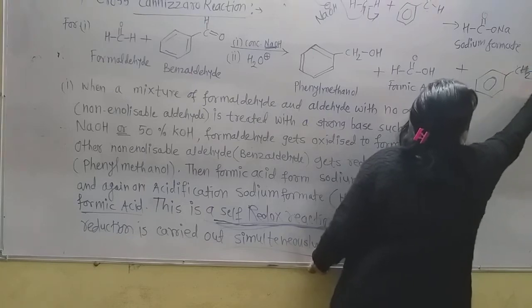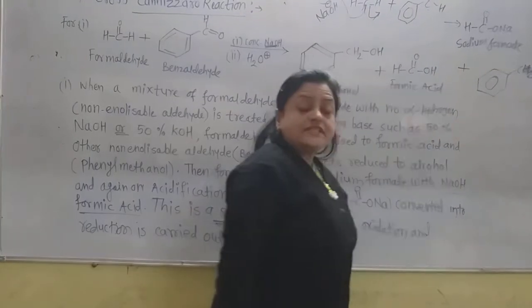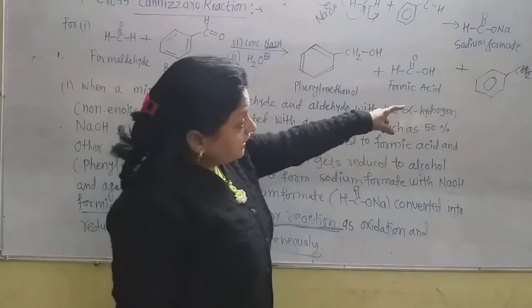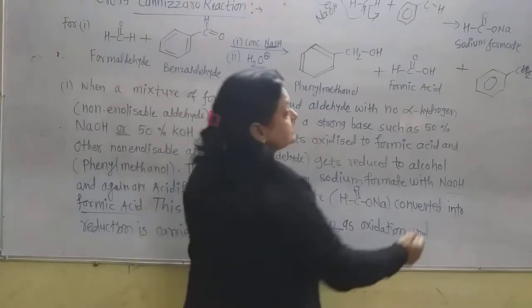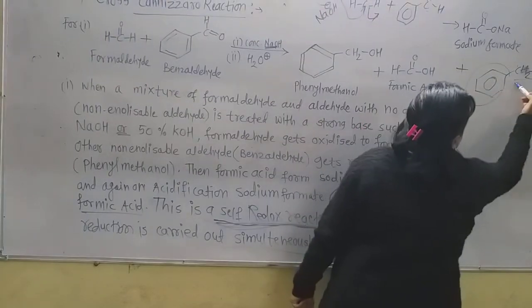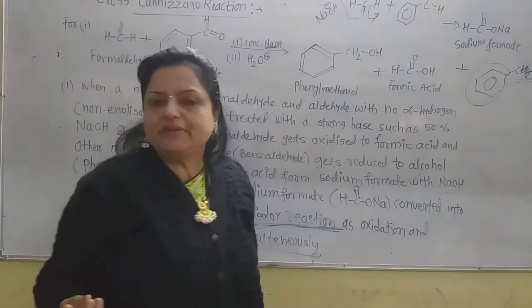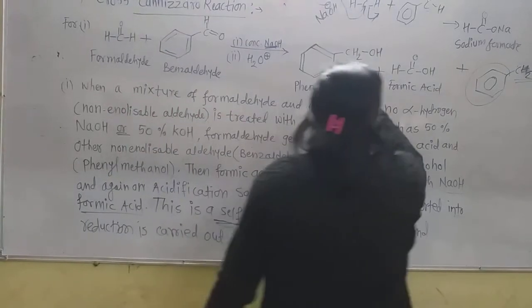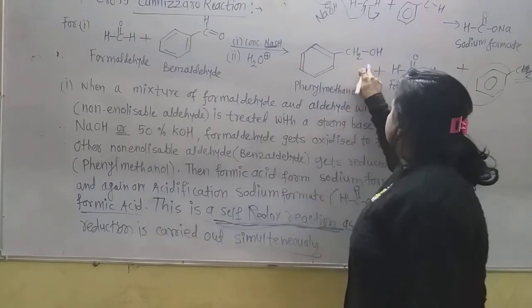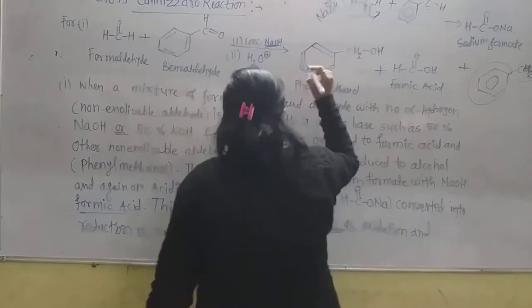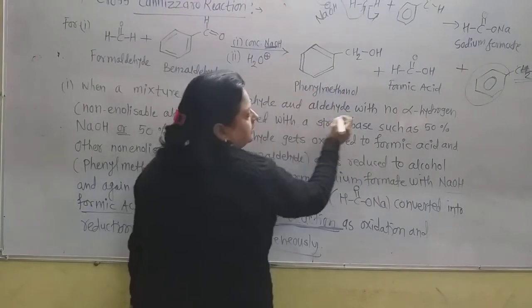Now I write this OH here in this way, which means there is again a reduction because of the addition of hydrogen. Now see, this is phenyl methanol: CH3OH is methanol, and to that a phenyl group is attached, so it is phenyl methanol. This is the reduction product, and the other is the oxidation product.